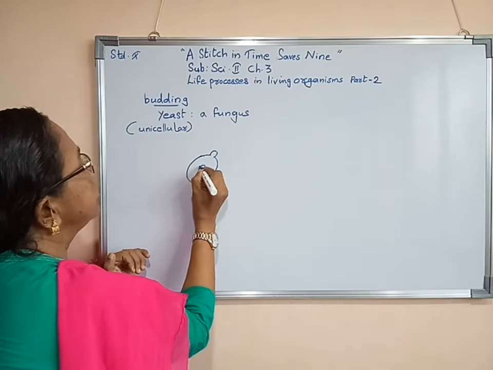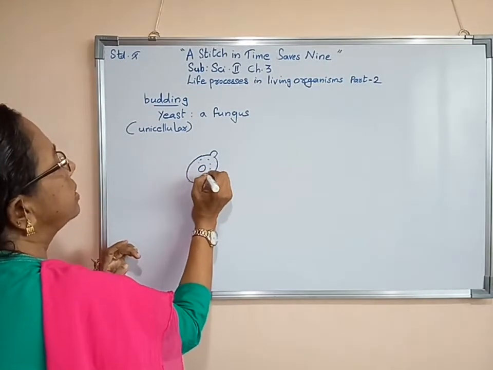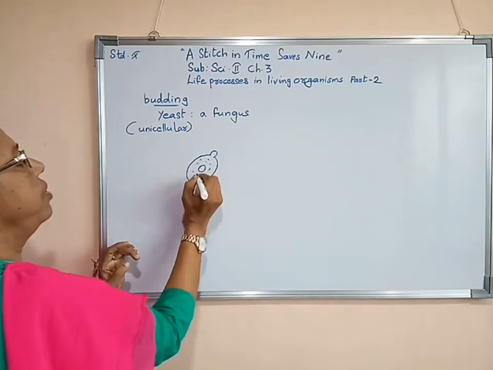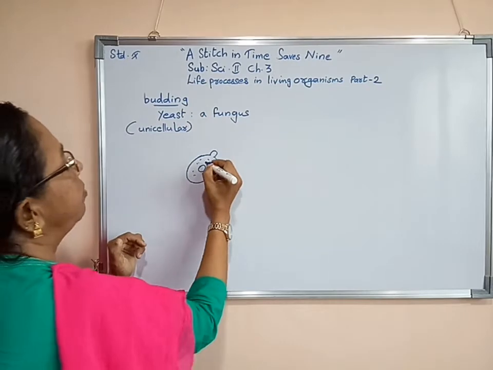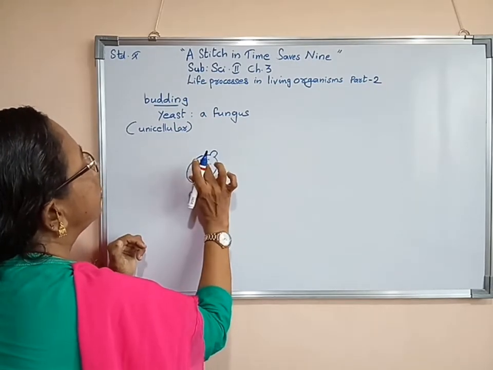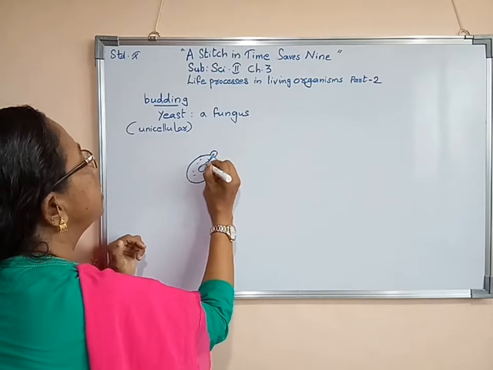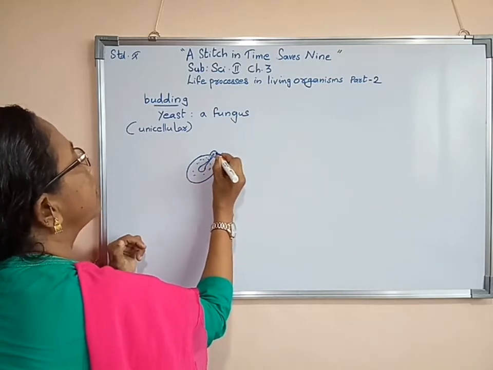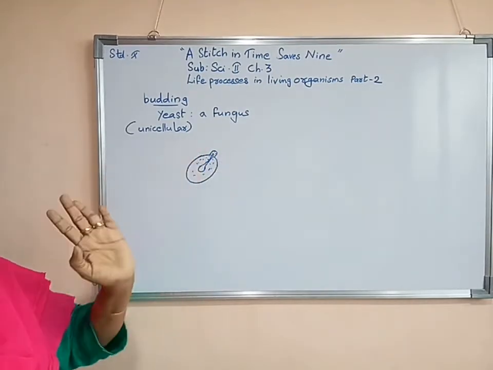Here, this is the parent cell, it has a nucleus. Then cytoplasm, all cell organelles will be here. Its nucleus will divide. From that, a constriction will occur, and a little bit will pass to here. We can even say a part of the cytoplasm will pass to this bud.